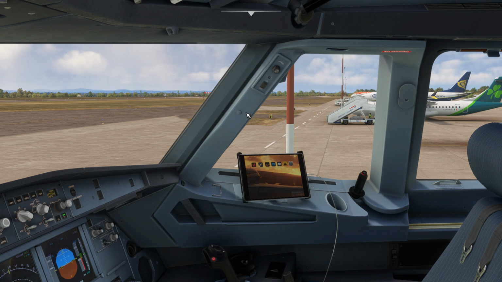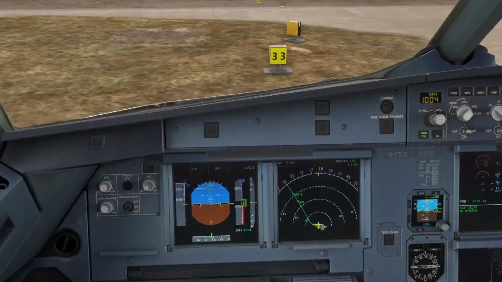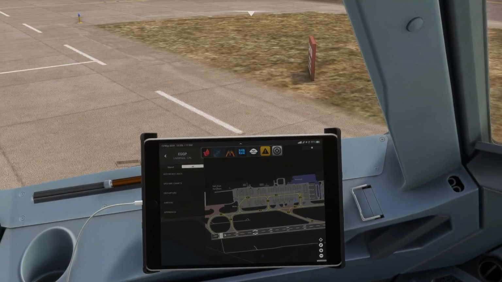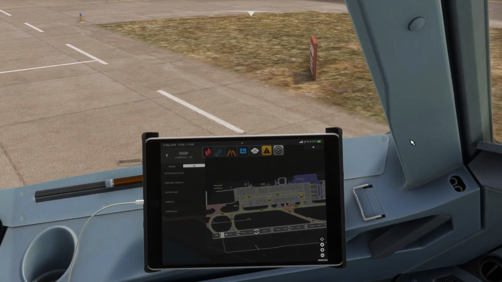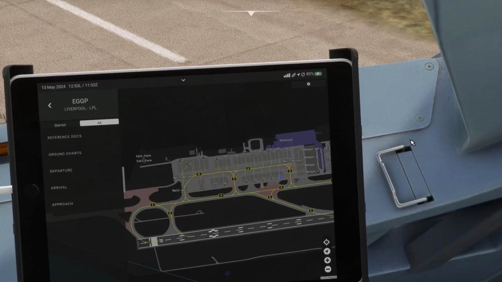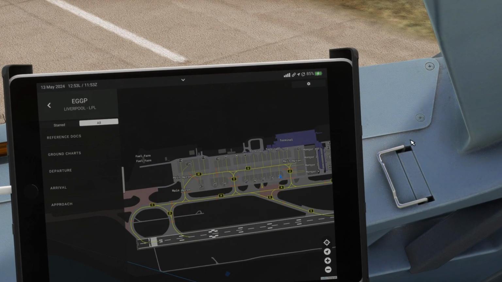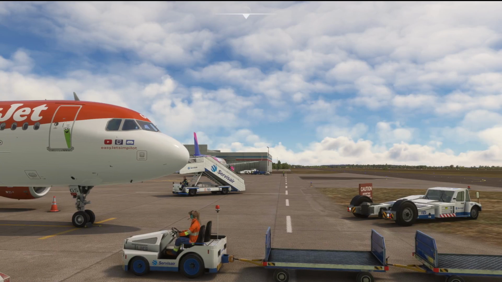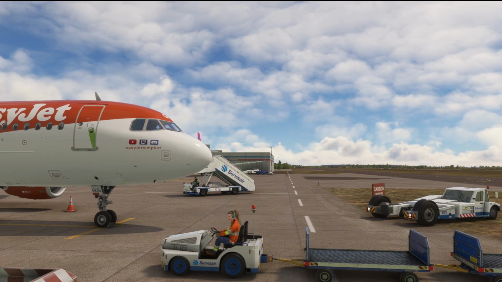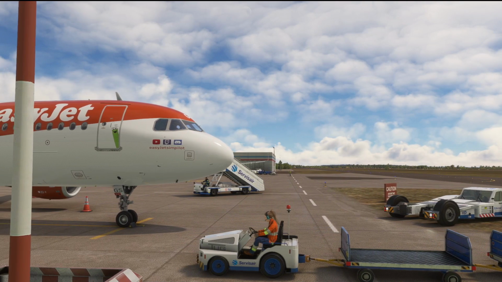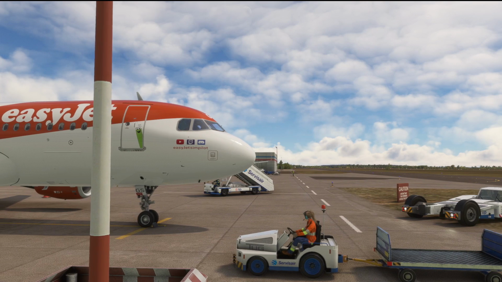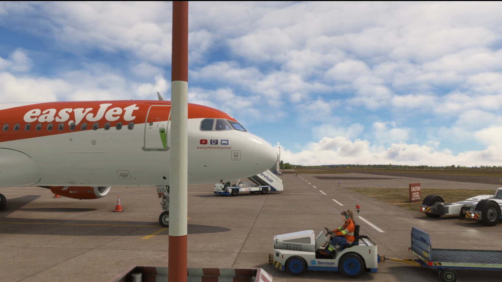and give you good detailed taxi instructions. One of the things that SayIntentions has done, though, is they have actually synced up with Navigraph, and that was only announced a few days ago, meaning that they are now getting their data from Navigraph rather than the airport scenery files installed into your simulator. Now, as I understand it, that is not yet available data for every airport in the world, but it does include hundreds of the world's biggest and most popular airports.